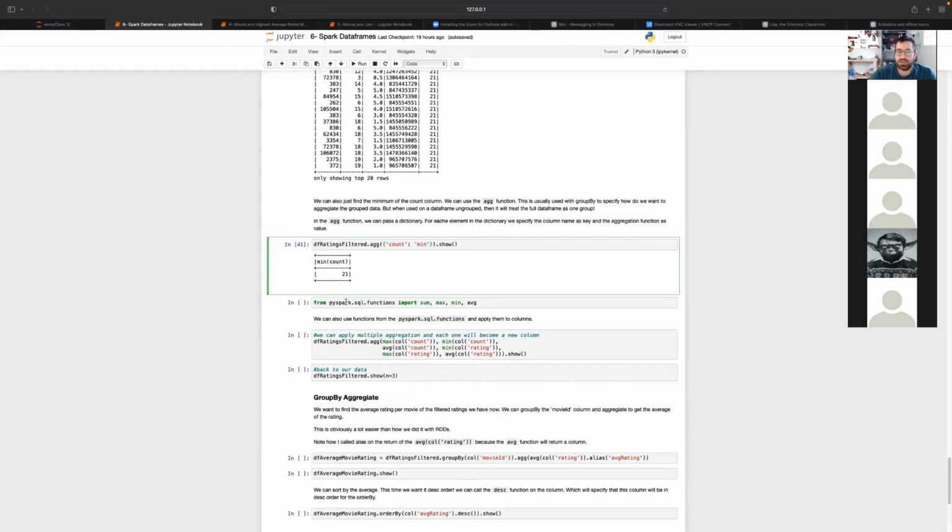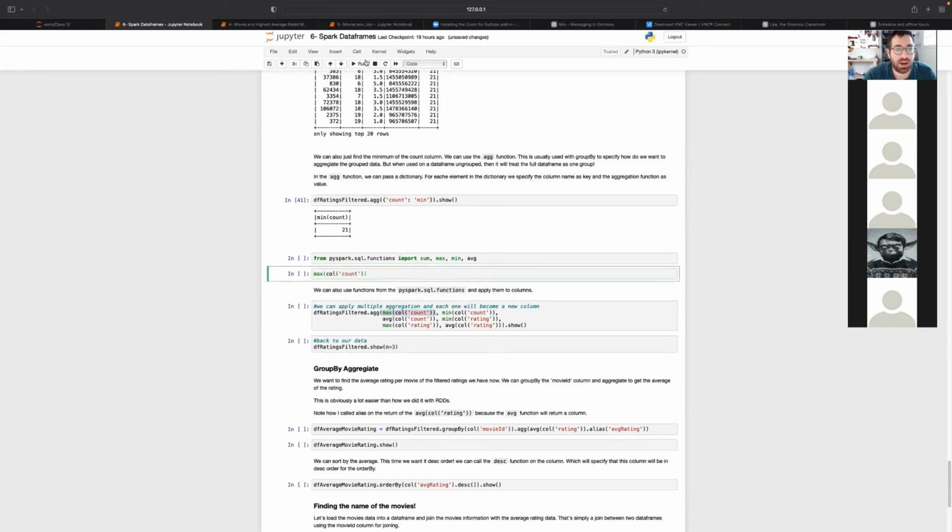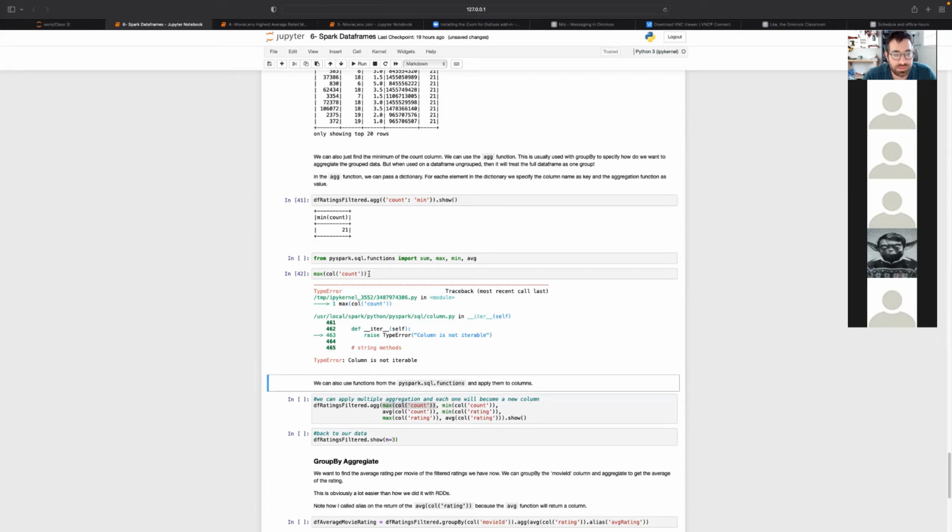So there are functions from PySpark that you can import. Some of these functions are sum, maximum, minimum, average. And on the aggregate function, you can pass multiple columns and apply a function to a column. So in this case, I'm applying the maximum function to the column count. So what this will return, if I just run this separately, is the maximum on the column count.